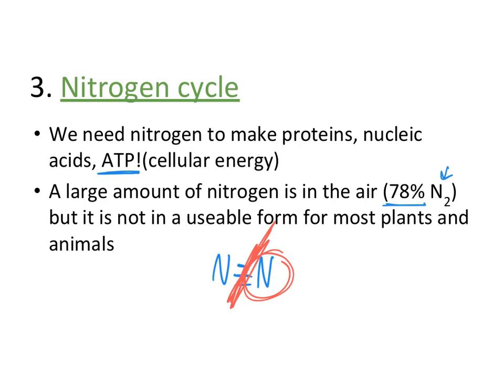So plants and animals need ways to unlock, so to speak, this nitrogen so that it can be used. And that's really what this nitrogen cycle revolves around. So really the unlocking of that N2 so it can be used by plants and animals.